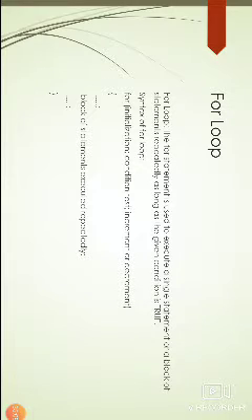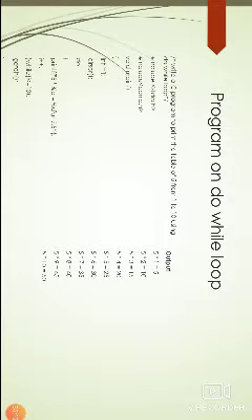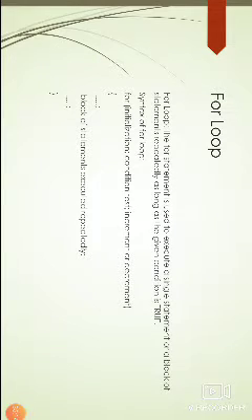Next one is the for loop. The for statement is used to execute a single statement or a block of statements repeatedly as long as the given condition is true. Syntax of the for loop: for, bracket open. First we use the initialization. Next a semicolon, that is the end of the statement.